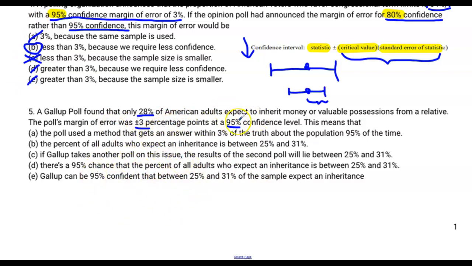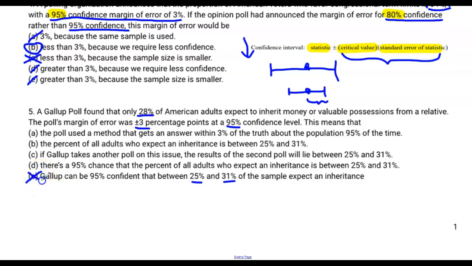I know that the 95% confidence interval means if we create a confidence interval using the same methodology many times, over and over and over again, we can expect that 95% of those confidence intervals are going to be within 3 percentage points of 28%. In other words, the true population proportion is going to be between 25 and 31%. Okay? So let's see. We have the 25 and the 31%. It says Gallup can be 95% confident that between 25 and 31% of the sample expected inheritance. This one looks really good.